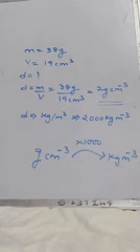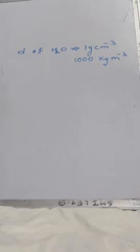Now remember one thing. Density of a substance is always related to water. Why do we relate to water? Because the density of water is 1. So the density of water, you have to memorize this, is 1 gram per centimeter cube. But in SI unit, which is kg per meter cube, what you have to do? You have to multiply this with 1000. So it will be 1000 kg per meter cube.